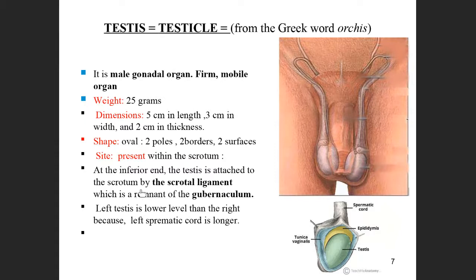How is the testis attached? It is supported by the scrotal ligament, which comes from the gubernaculum. The gubernaculum is a developmental structure that gives rise to many other structures. Don't worry about all those things. Just remember that the scrotal ligament is the remnant of the gubernaculum.